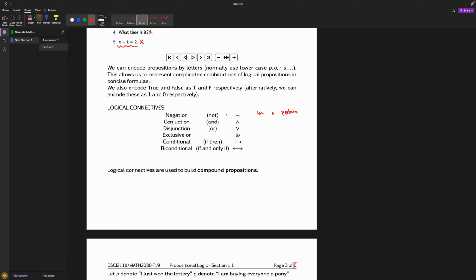Conjunction: you're basically combining two things. So I'm saying something like true and true. By the way, when you're using any of these, think about it as a whole.